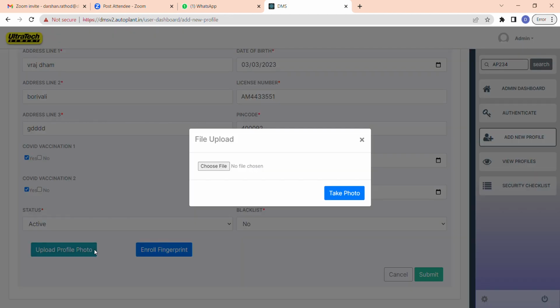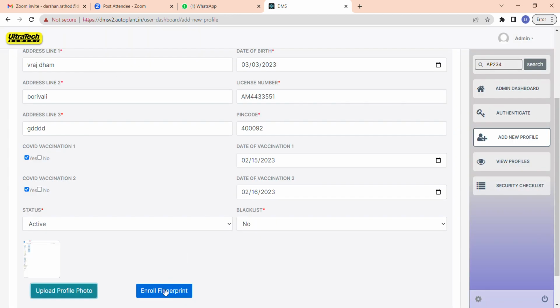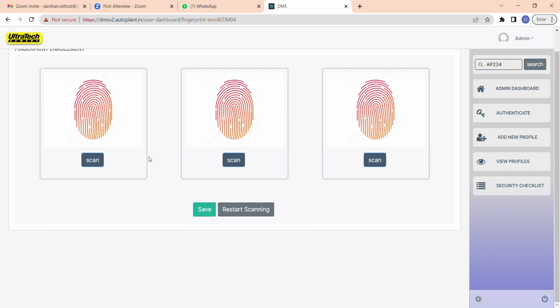I would upload my profile picture. I do not think I have any pictures, so I will just upload this. And I would enroll my fingerprint. For a fingerprint, you need to take 3 samples to get an accurate fingerprint, so our IoT device can find the profile of the driver or the worker accurately.